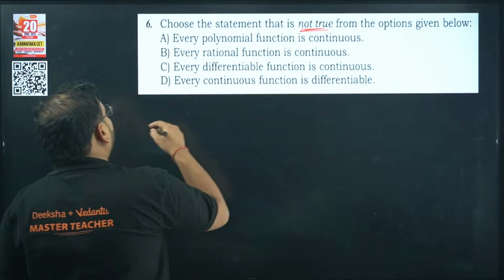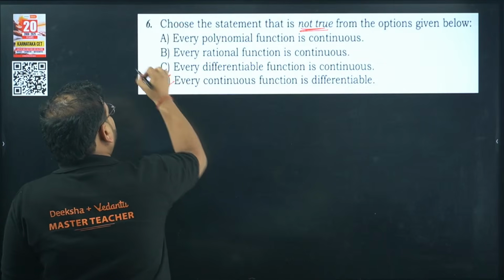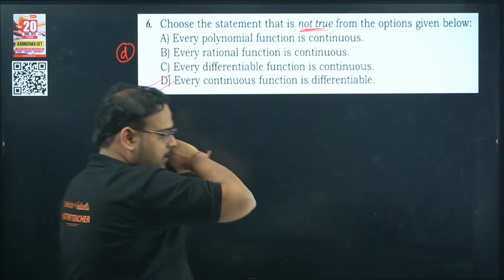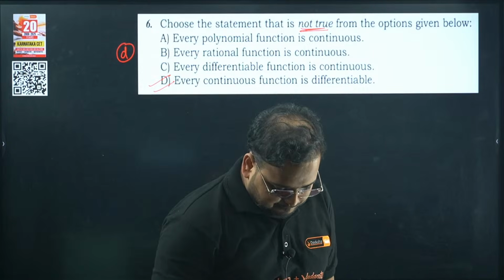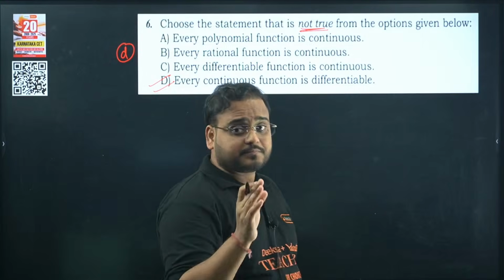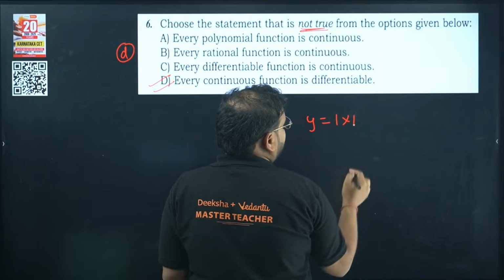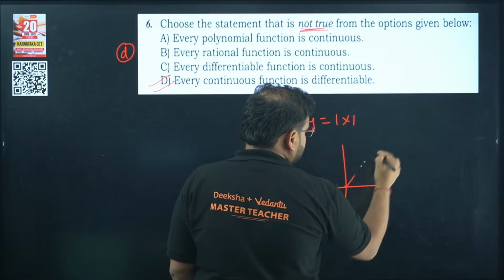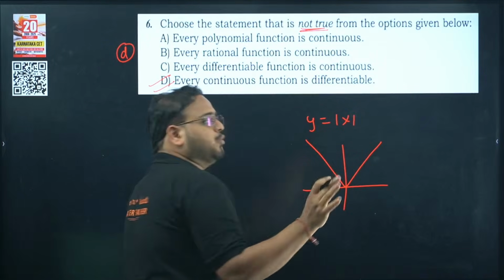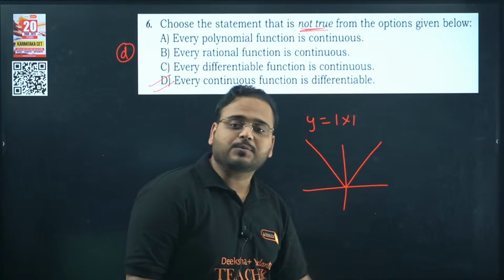Option 6, Kumud and Nagaraj, both of them are correct, it is D. Super. Can you give an example? Of course, sir. My favorite, y equal to mod x. Is it continuous? Yes, sir. Is it differentiable? No, sir, because of the presence of a sharp corner.